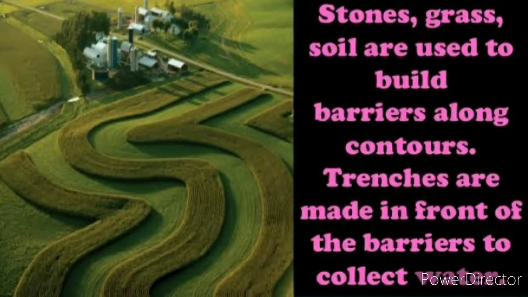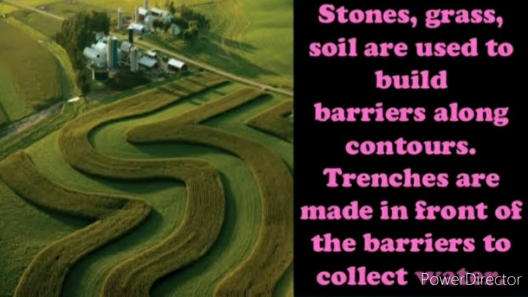Then next is contour barrier. Bunds, you know what the bunds are? These are the low mud walls. They are made using stone, grass and soil, and are used to build the barrier along the contour. That's a boundary. So the low mud walls should be constructed according to the contour to restrict the flow of water.